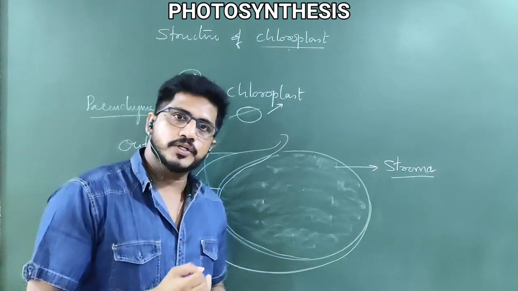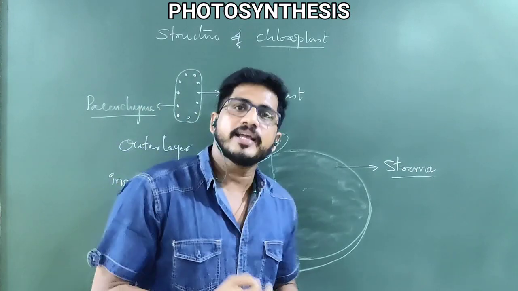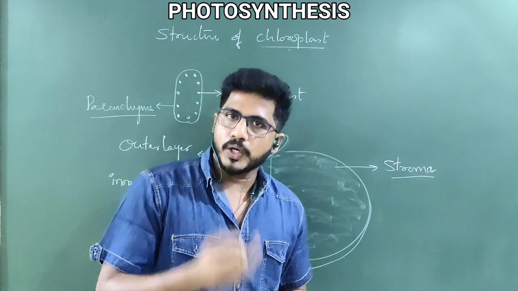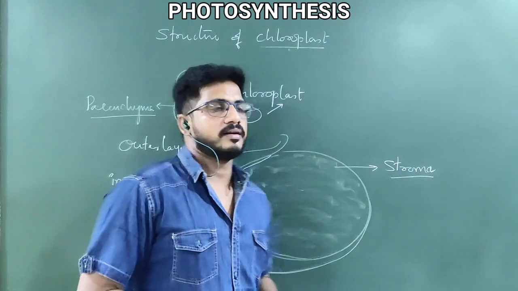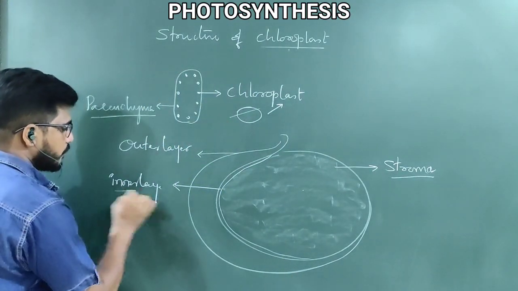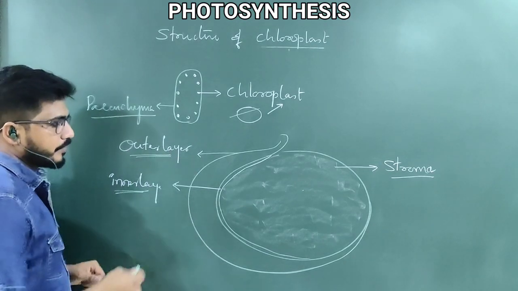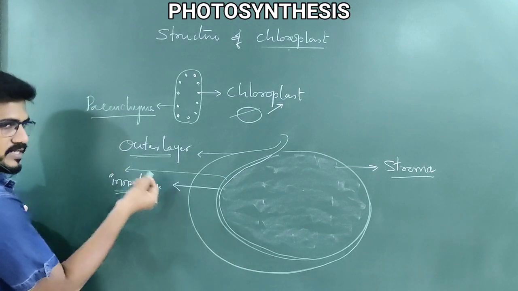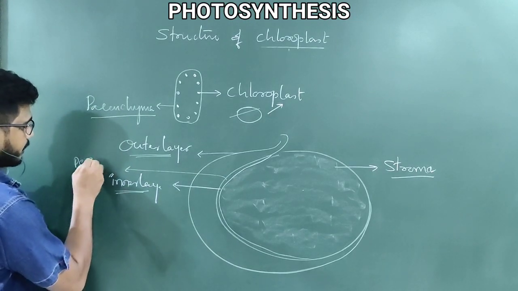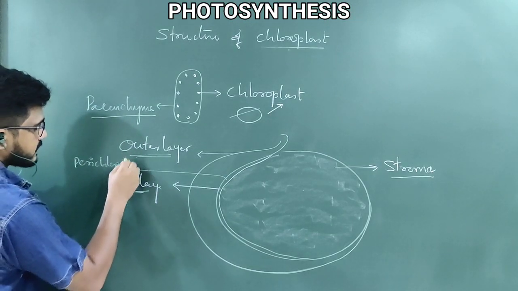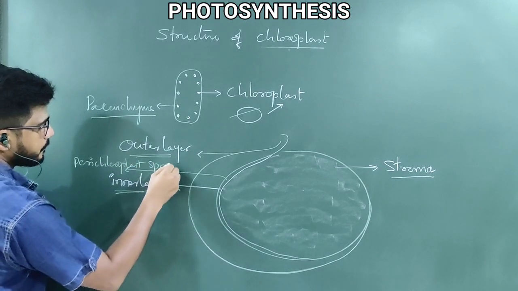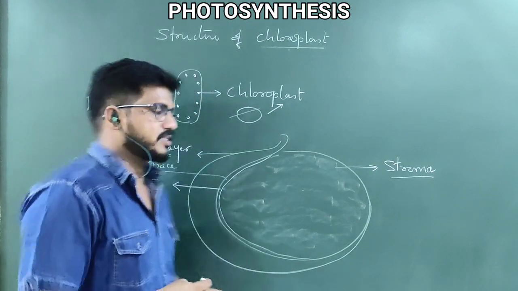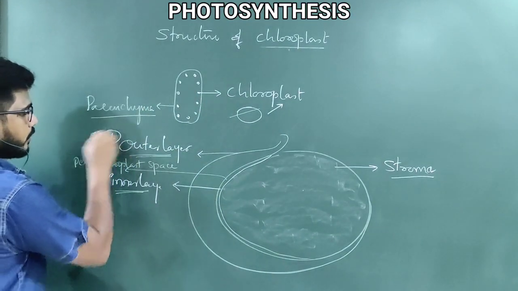Mitochondria, lysosomes, Golgi apparatus, chloroplast, nucleus, all these are double-layer structures. So, inner layer and outer layer. Between the inner and outer layer there is a perichloroplast space. So from exterior to interior, if you study the chloroplast structure, first you will observe the outer layer of